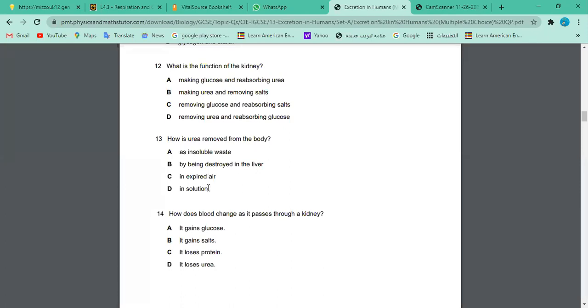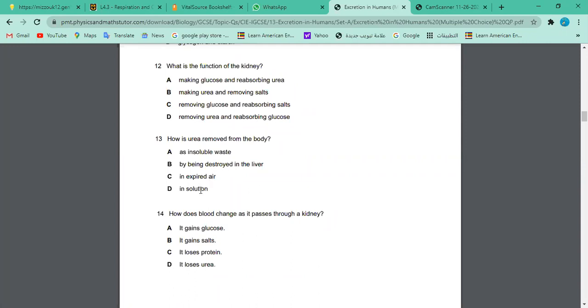But yes, the liver, of course, can detoxify, but it cannot totally remove it from your body. In expired air, do you think urea is the correct answer, C? If this is wrong, why? Anybody would like to explain this? Because we don't excrete urea in sweat or by breathing out. Yeah, urea is not a gas, right? It's a chemical which is soluble in water.